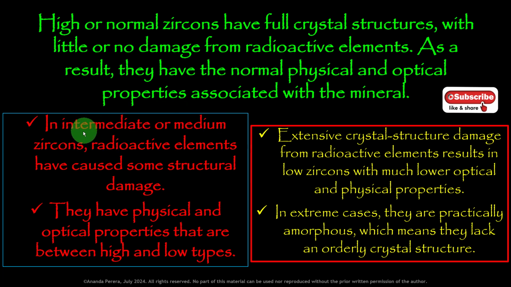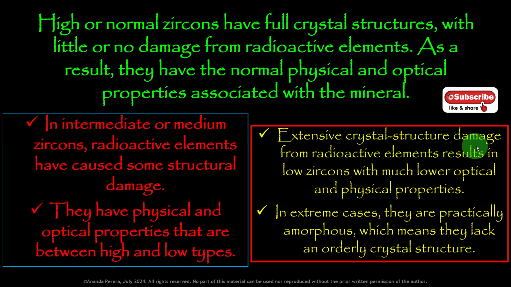So remember, in intermediate or medium zircons, radioactive elements have caused some structural damage to the crystal structure, creating the intermediate group. They have physical and optical properties that are between the high and low types. So it is intermediate.